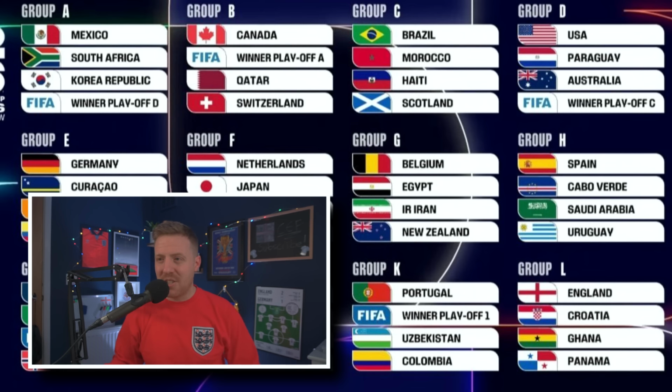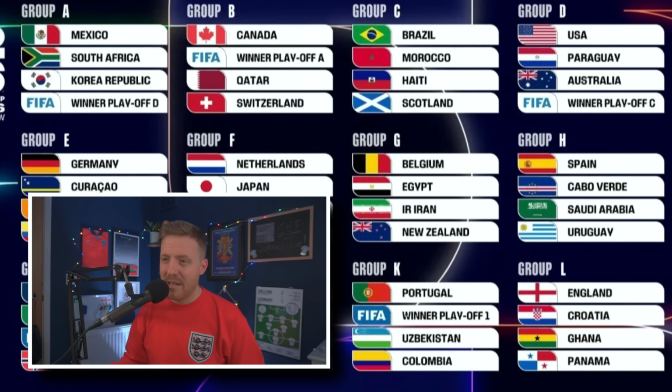Group H is Spain, Cape Verde, Saudi Arabia and Uruguay. When I was watching this, Uruguay came out first in this group and then that left Spain with the potential of still getting a Norway or someone like that, or potentially the playoff in Italy. They'll be pleased with that. Probably most people's favourites, it has to be said.